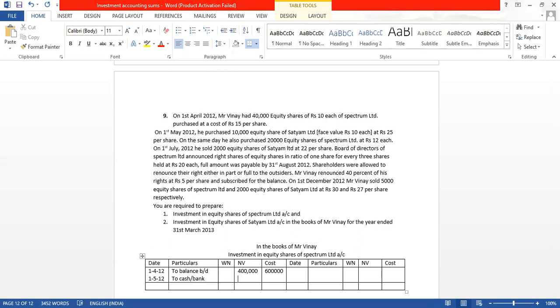So 20,000 into 10, because the nominal value is 10 rupees, and the cost is 12. So 20,000 into 12 will give us 2,40,000. So we got this.